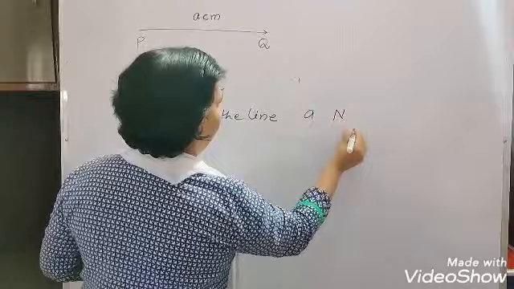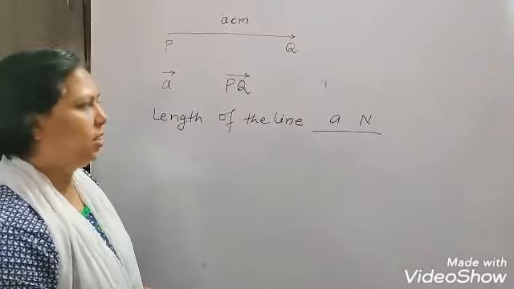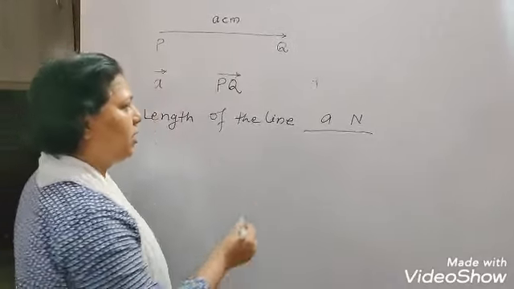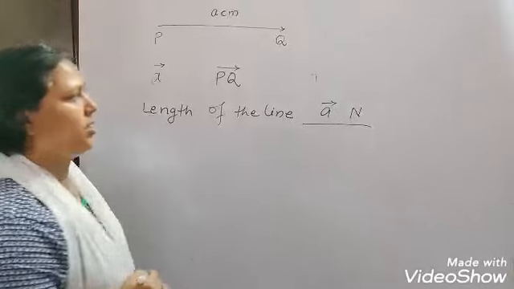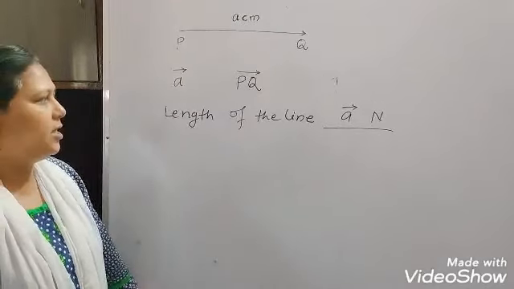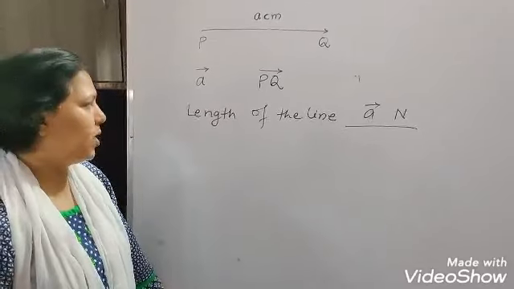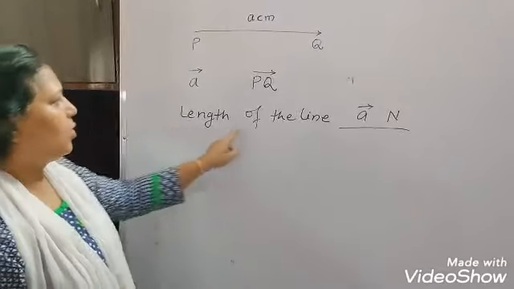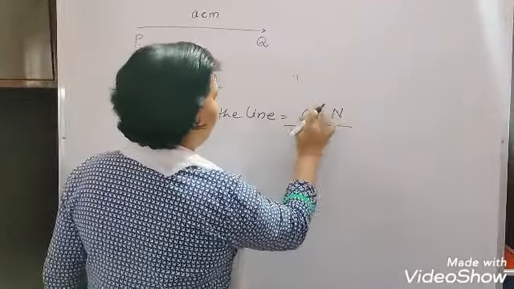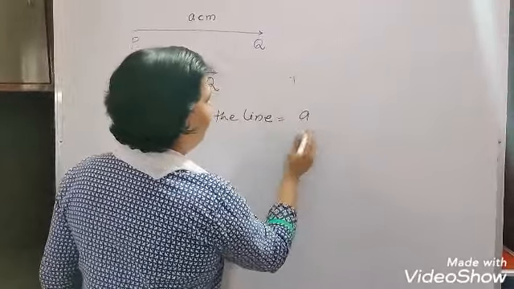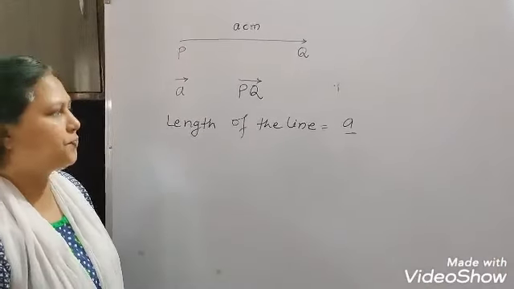And this is A Newton. If I am writing force here, I will write A Newton, and if I put an arrow above it, it will represent the force, as force is a vector quantity. So the length of the line will represent the magnitude only, and the magnitude of this force is A.